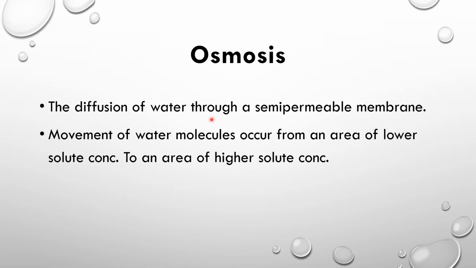Osmosis is the diffusion of water through a semi-permeable membrane. Movement of water molecules occurs from the area of lower solute concentration to the area of higher solute concentration. So this is a simple way by which water can move from the area of lower concentration to the area of higher concentration.